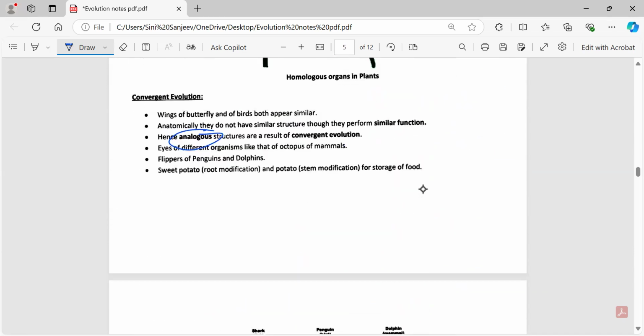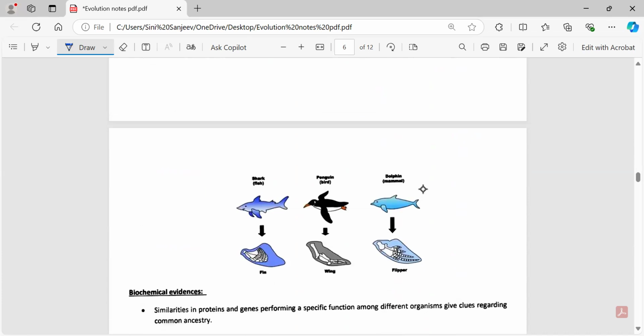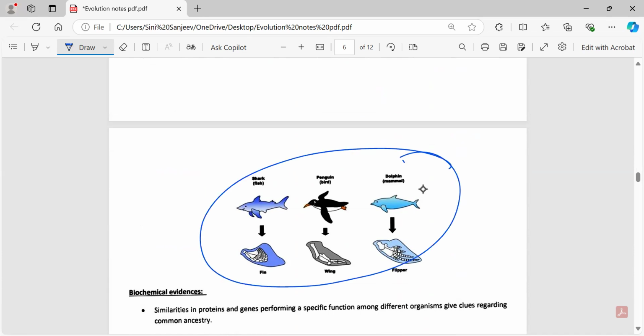This is about homologous organs. In the same way, you have convergent evolution, that is analogous organs. In analogous organs, usually they have similar functions. If you see over here, similar function will be there. But what is the difference? The opposite of the divergent, that is the structure. So origin and structure will be different, but the function will be the same. Hence, it is called analogy.